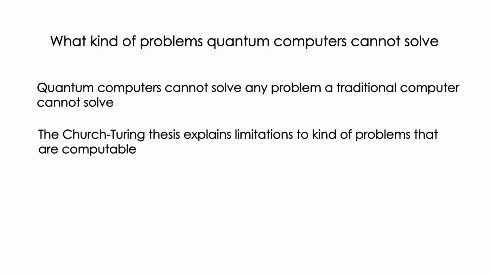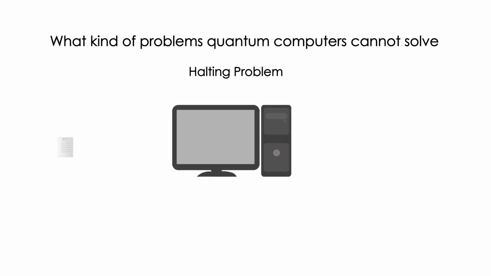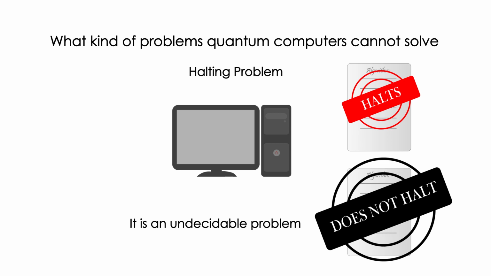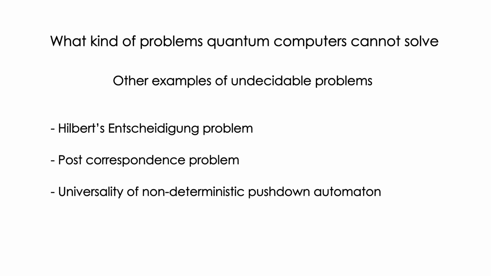Alan Turing and Alonzo Church are famous mathematicians and computer scientists who set limitations on the kind of problems traditional computers can solve. One example of a problem that a traditional computer cannot solve is the halting problem. In the halting problem, our computer is given an algorithm that solves some other problem, and our computer's job is to answer the following question: if we run this algorithm on any computer, will it ever stop after a certain time? It can be proved mathematically that it can't be decided. Another example of an undecidable problem is Hilbert's Entscheidungsproblem.